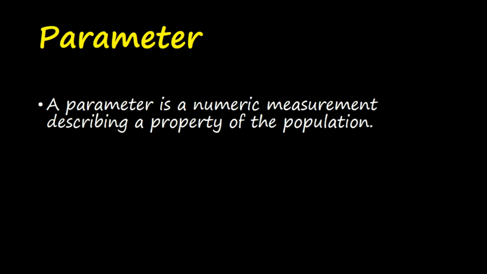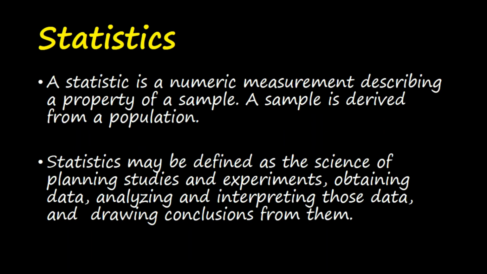What is a parameter? A parameter is a numeric measurement describing a property of the population. What is statistics? A statistic is a numeric measurement describing a property of a sample. A sample is derived from a population.